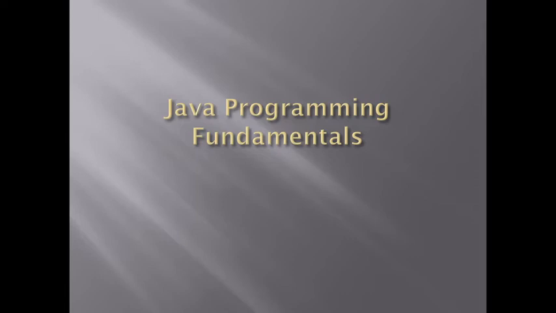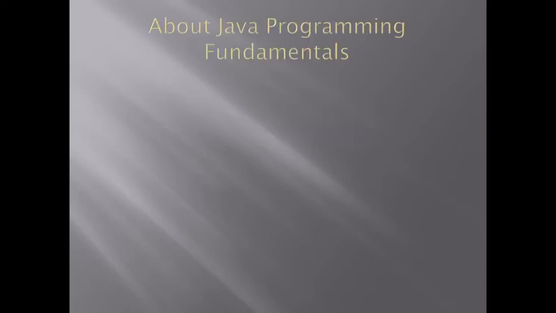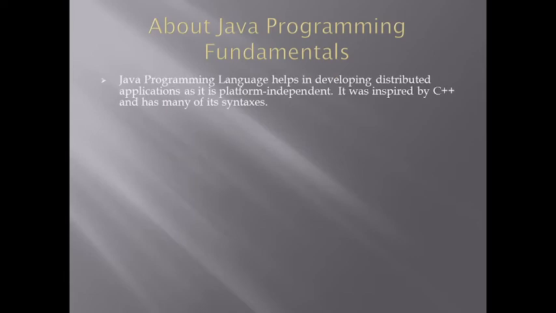So today we are going to see Java programming fundamentals. So let's first understand what is Java. Java is object-oriented programming language. So what is object then? Object is something which is existing. Example like chair, pen, and so on. So let's see what are the fundamentals.